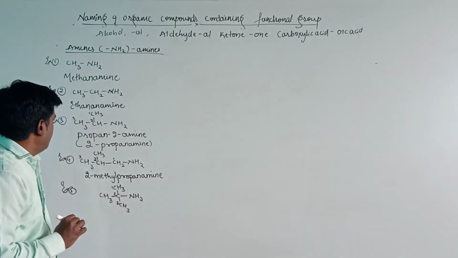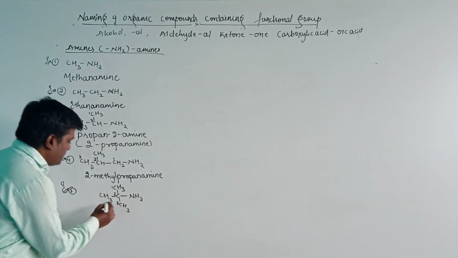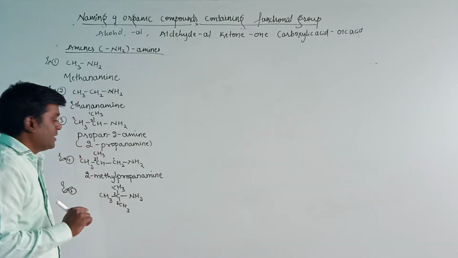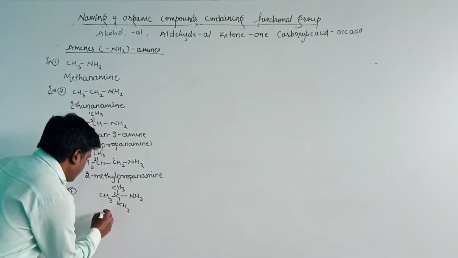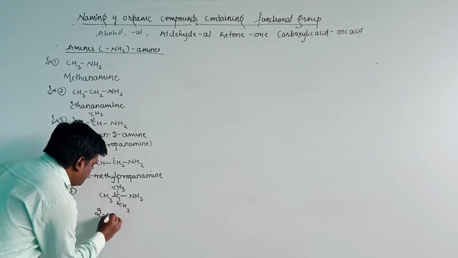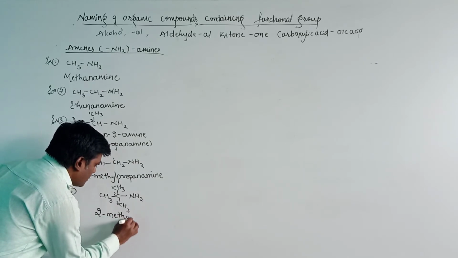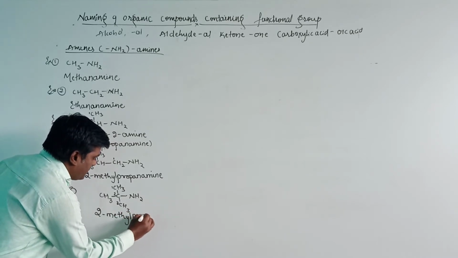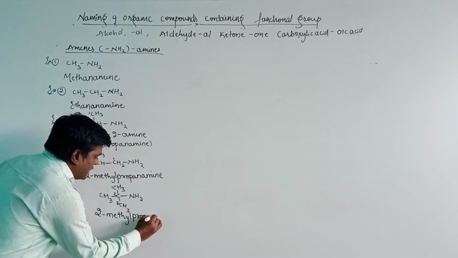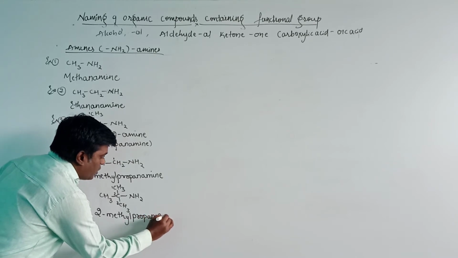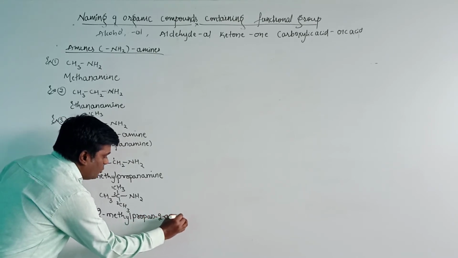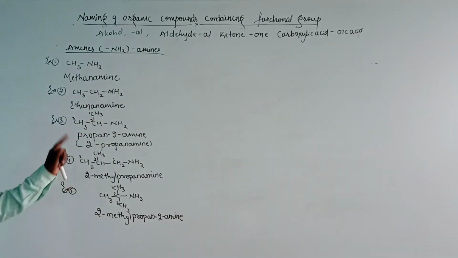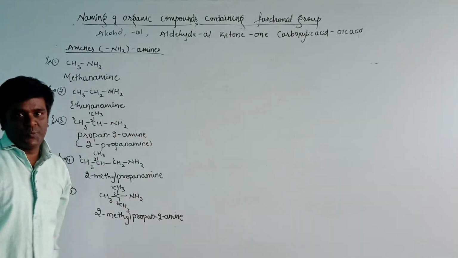Then on the second position the functional group is present, and the methyl group, the substituent group, is also present. 2-methyl, the number of carbon atoms is 3, that is saturated propane. 2-amine will be the IUPAC name for this compound. First copy down this and we will discuss the next functional group.